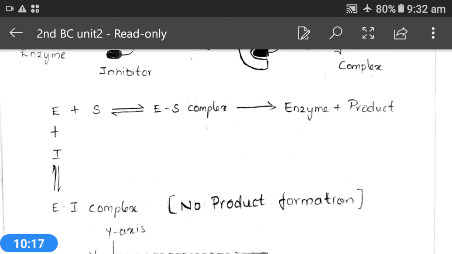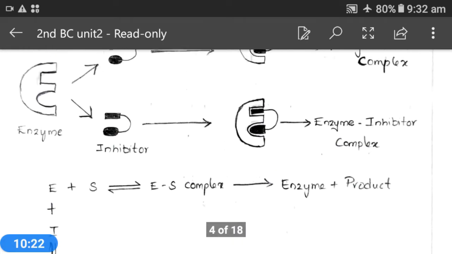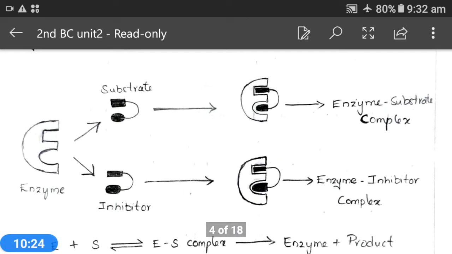If we draw a graph with substrate concentration on the x-axis and velocity of the reaction on the y-axis, we get a graph as here. As explained, Km value will increase and Vmax remains the same.